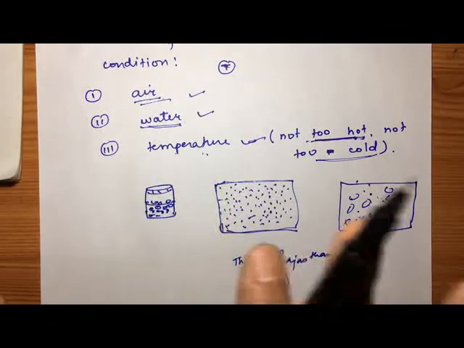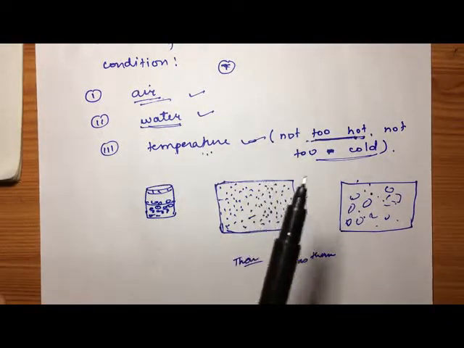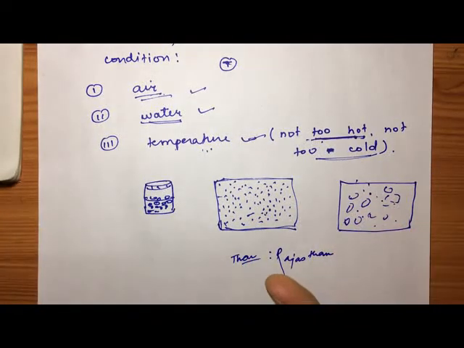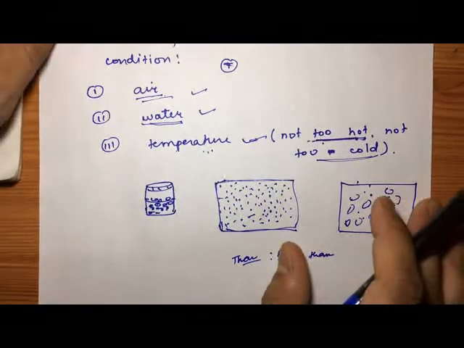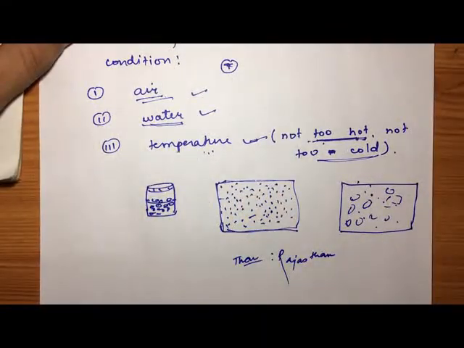So we don't need that. We need an appropriate amount of temperature, neither too hot nor too cold. Just room temperature is good. Normal room temperature is good for the growth of a seed.